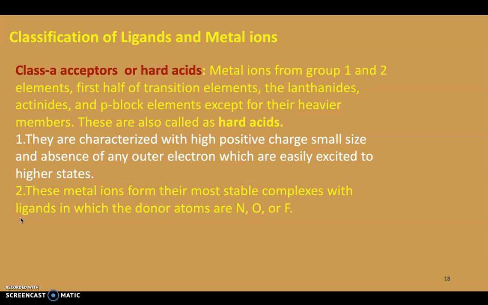In this, the metal ions that come under it are metal ions from group 1 and 2 elements, that is, alkali and alkaline earth metals, the first half of transition elements, the lanthanides, the actinides and p block elements, except for their heavier members. Heavier p block elements do not come under hard acids or class A acceptors. Again I am repeating: alkali and alkaline earth metals, first half of transition elements, the lanthanides, actinides and lighter p block elements come under class A acceptors and hard acids.